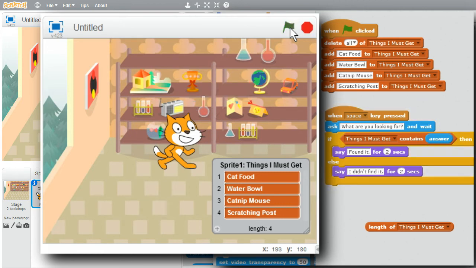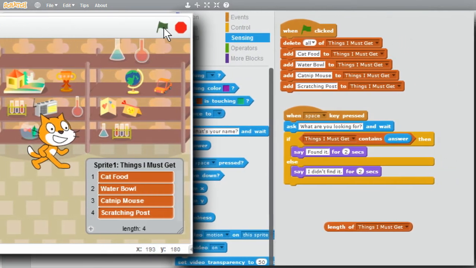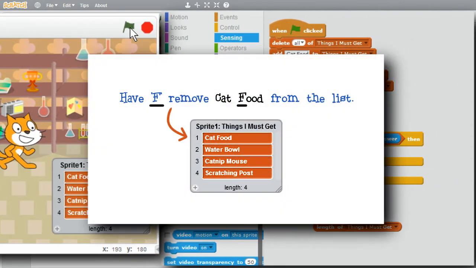That was easy, but too easy. It's kind of like cheating. I'll try something a little more challenging. What if I want to delete an item from the list when the cat finds something? When I press the F key, I want to remove cat food from the list if it's there.